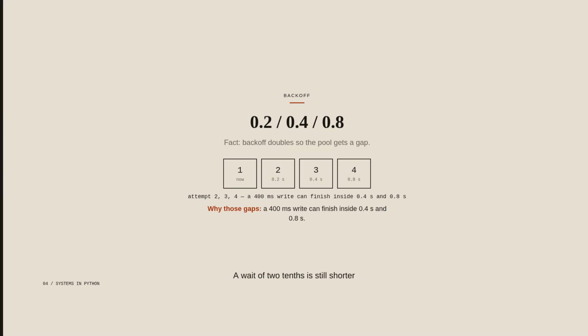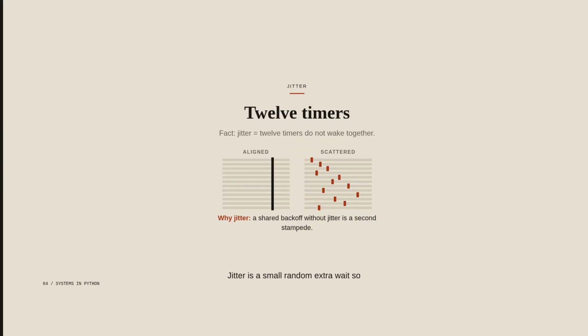A wait of 0.2 is still shorter than the hold, so the later doubles are the ones that open a slot. Jitter is a small random extra wait, so 12 timers do not wake on the same instant. If every client backs off to the same instant, the second wave is another stampede. A small random extra wait spreads the wake. The pool sees a trickle instead of a wall. Without jitter, 12 clients share one clock and become one wave again.